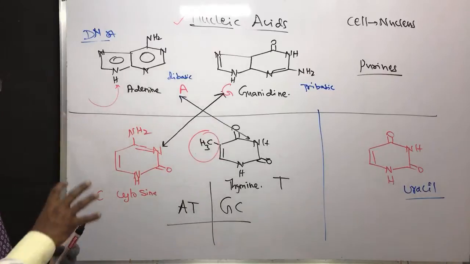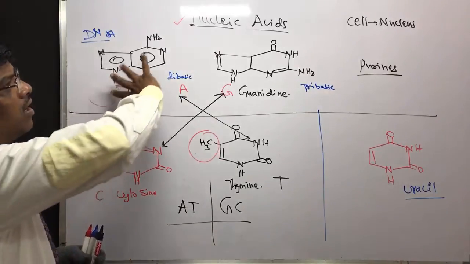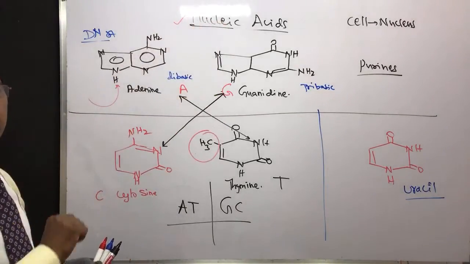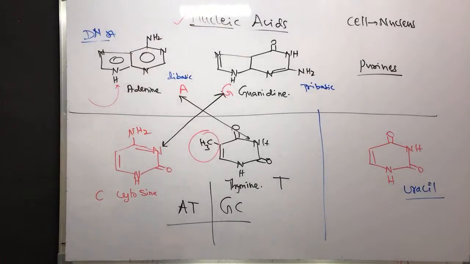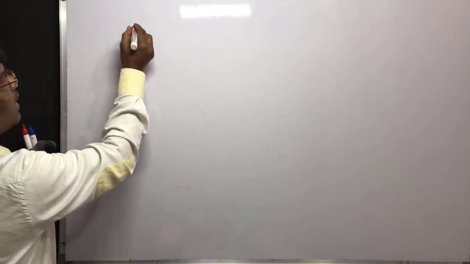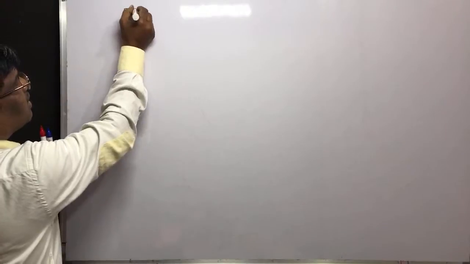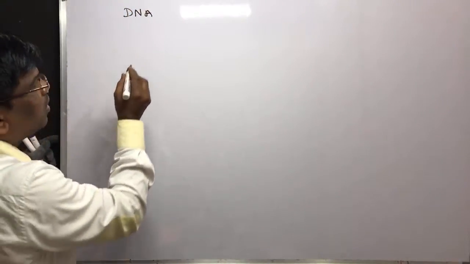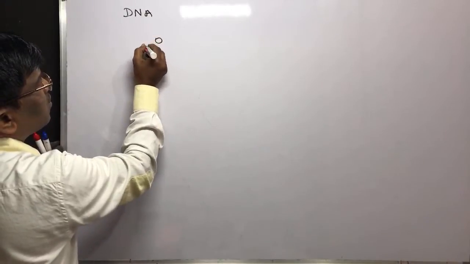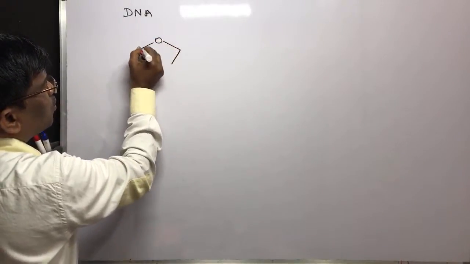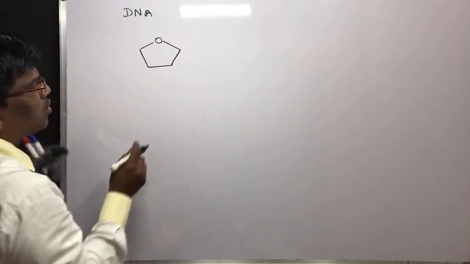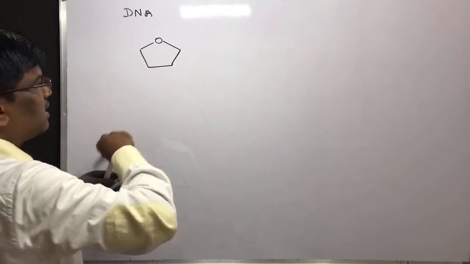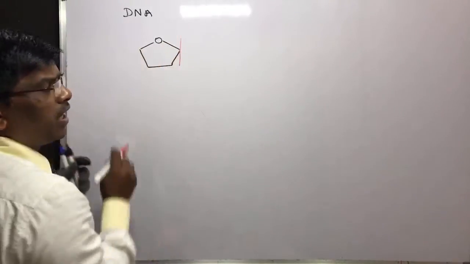Now let us see the chemical composition of nucleic acids or DNA. Let us take one molecule of DNA, the structure of DNA. If I take one DNA molecule, it is going to have deoxyribose, because it is beta.